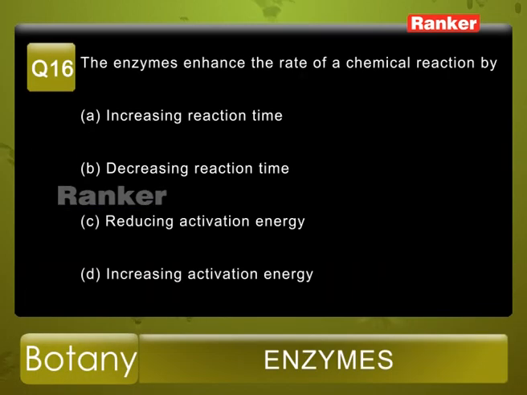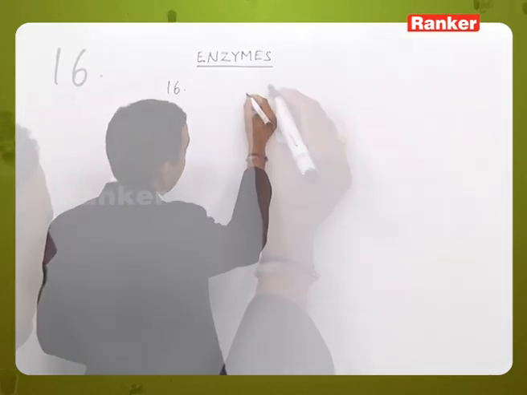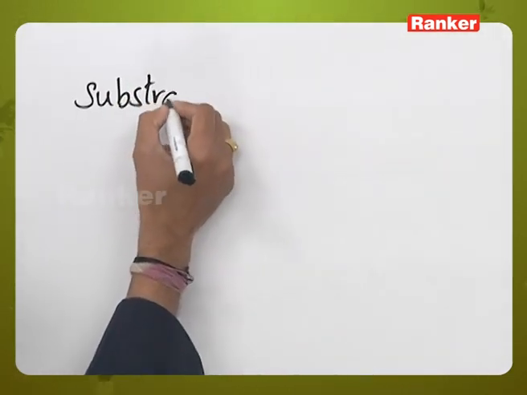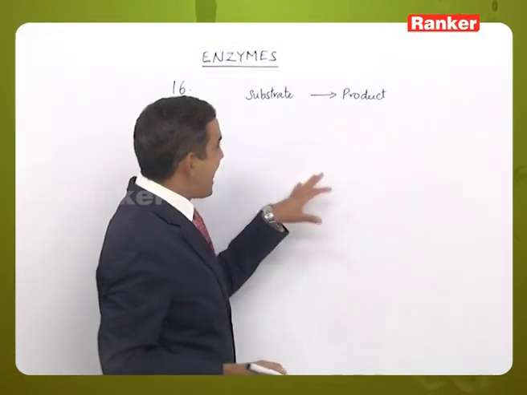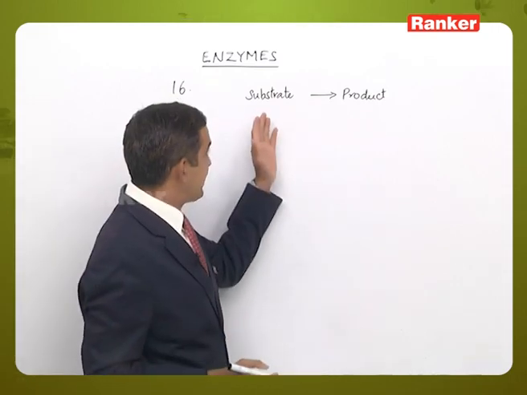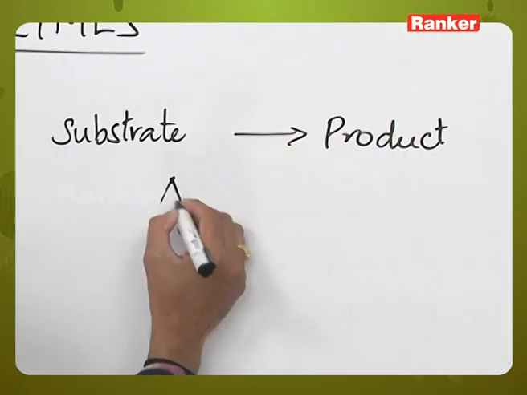Question number 16. The enzymes enhance the rate of chemical reaction by: option A, increasing reaction time; B, decreasing reaction time; C, reducing activation energy; D, increasing activation energy. So, here the substrate will be converted into the product. In the absence of the enzyme molecule, the substrate has to pass through an energy barrier to be converted into product. That energy barrier is called the activation energy.